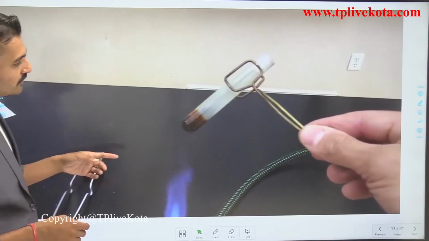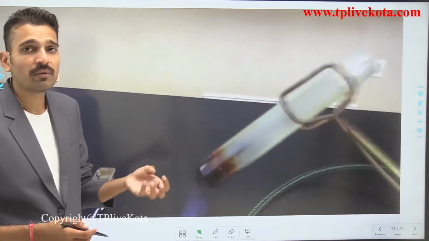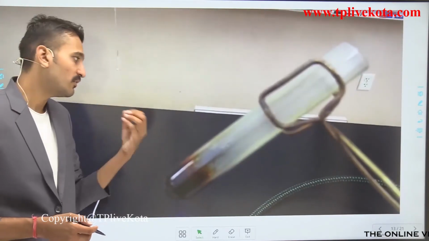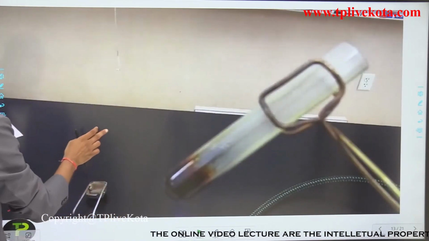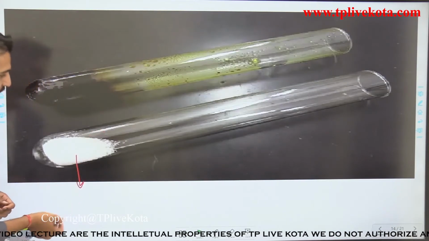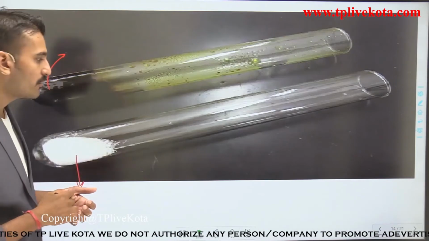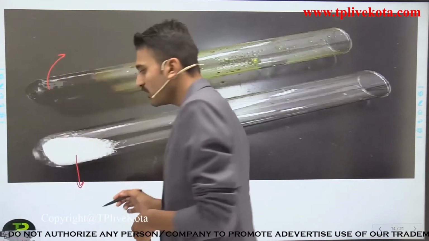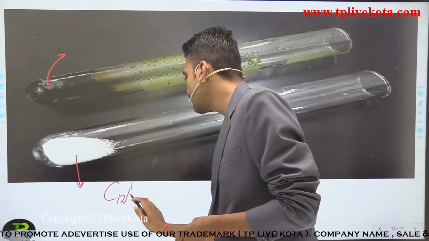This is the black color which is obtained. It means that a new product is formed. So this was the previous color, white, and this was the color obtained after the ending of a chemical reaction. So what is the chemical equation for that sugar? The formula of sugar is what?